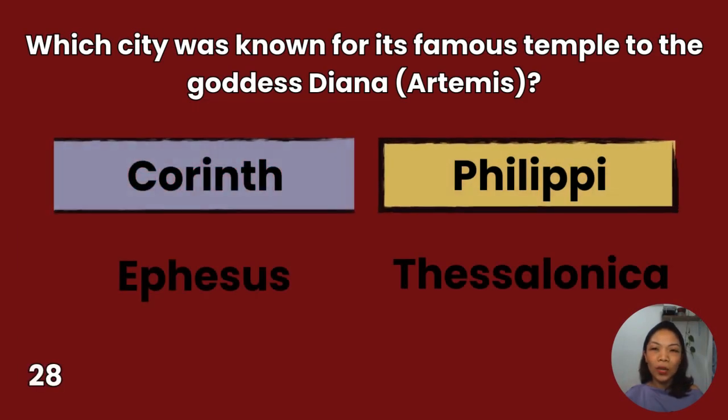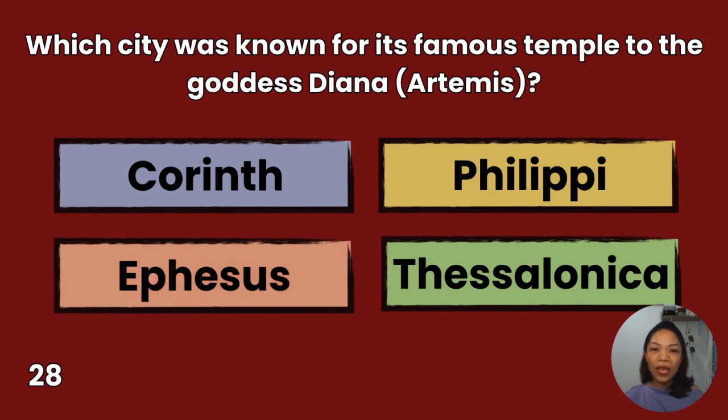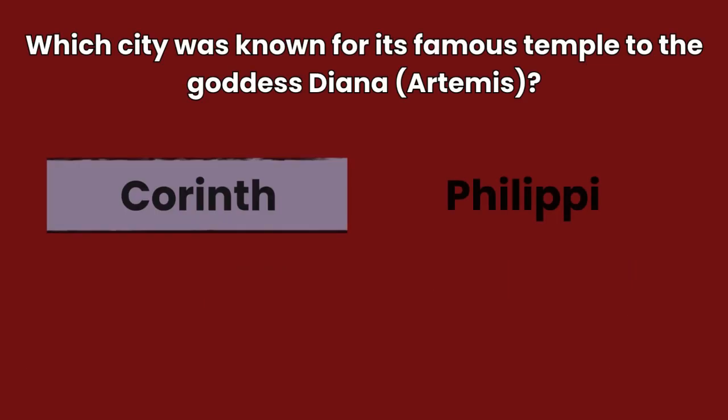28. Which city was known for its famous temple to the goddess Diana or Artemis? Corinth, Ephesus, Philippi, Thessalonica. You have 10 seconds to answer.